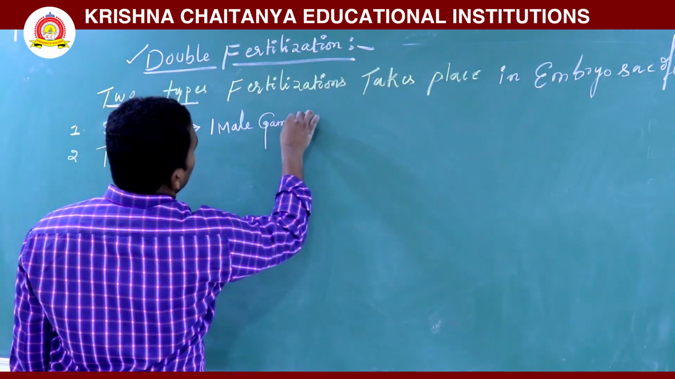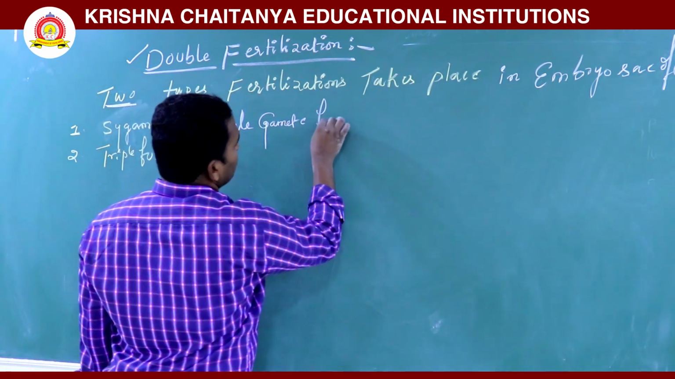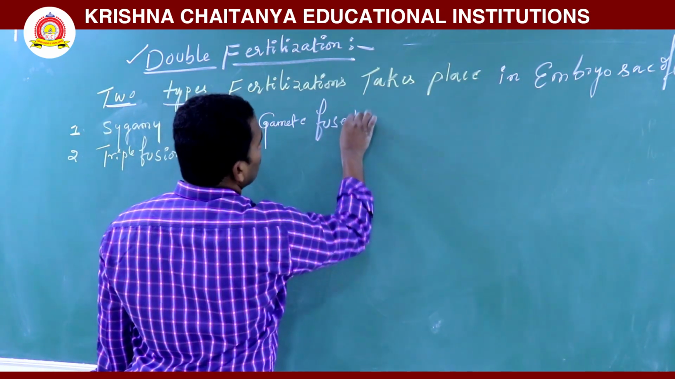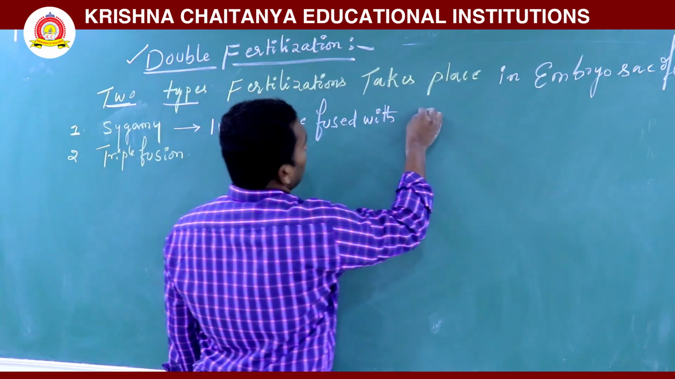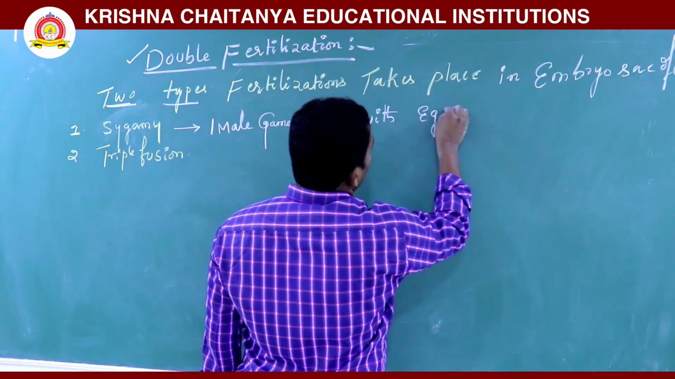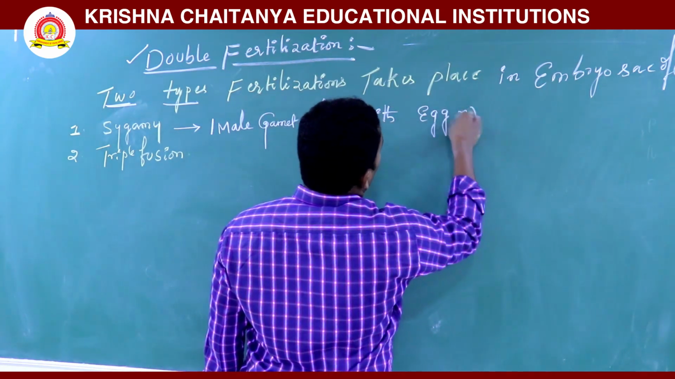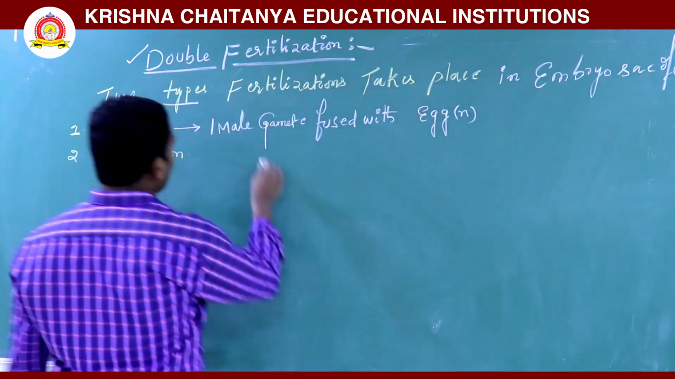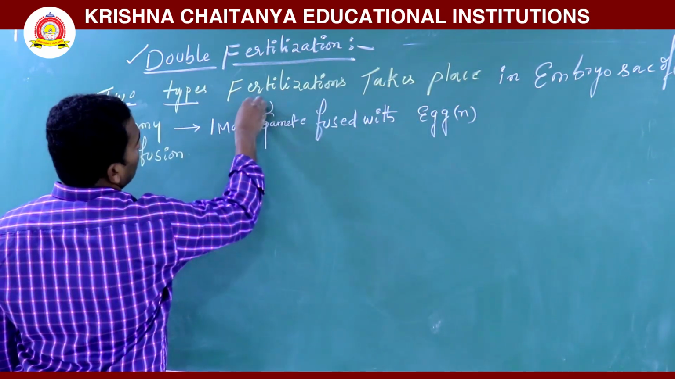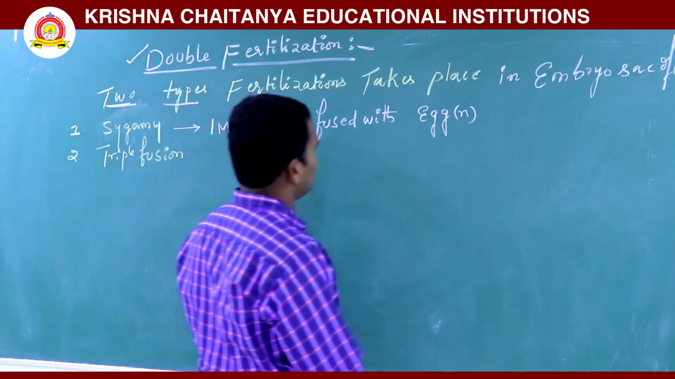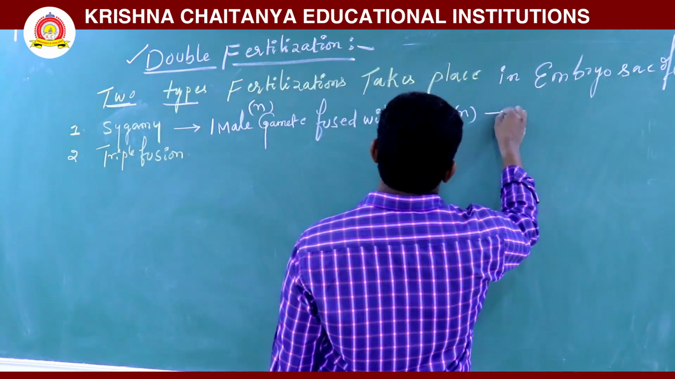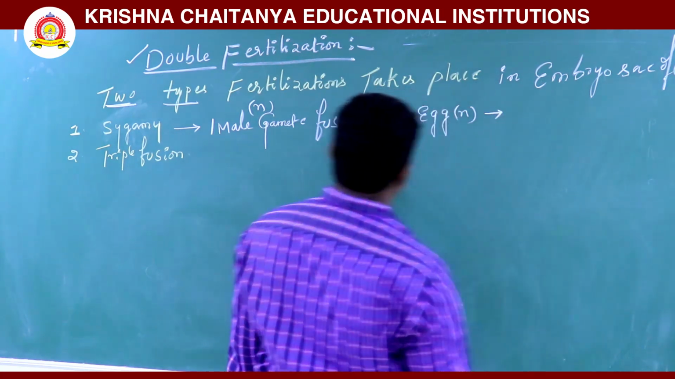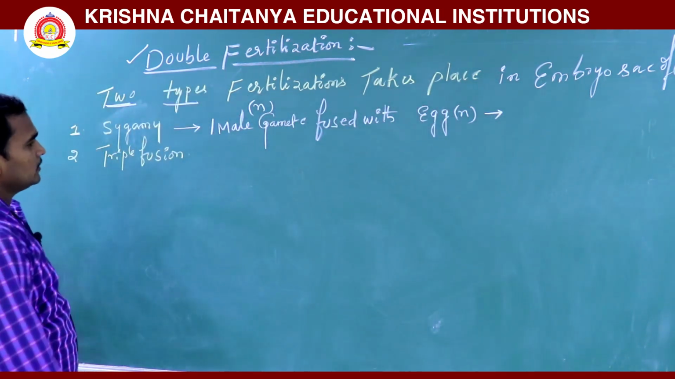One male gamete fused with egg cell. Here also the male gamete is haploid, only one set of chromosomes is there. So the male gamete fuses with the egg cell, and it is called syngamy.